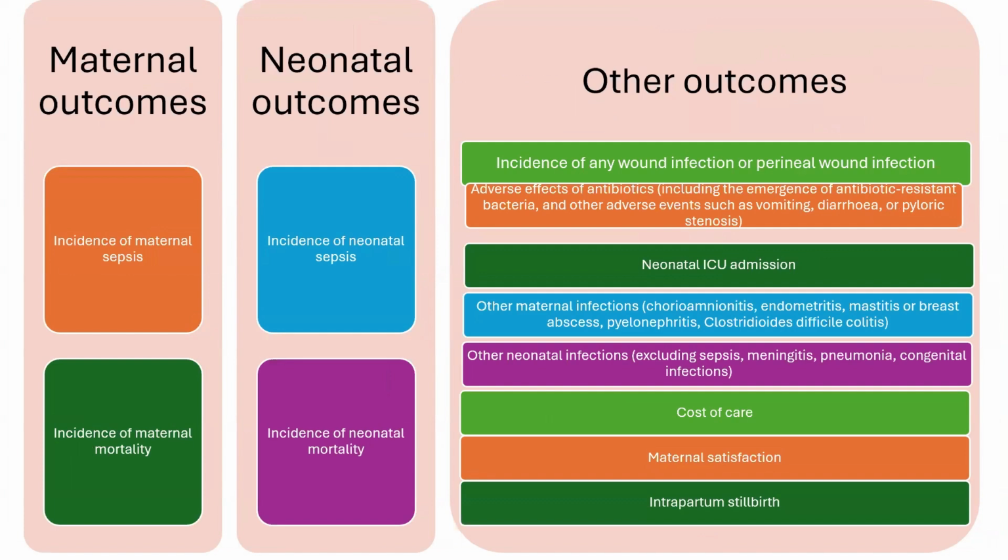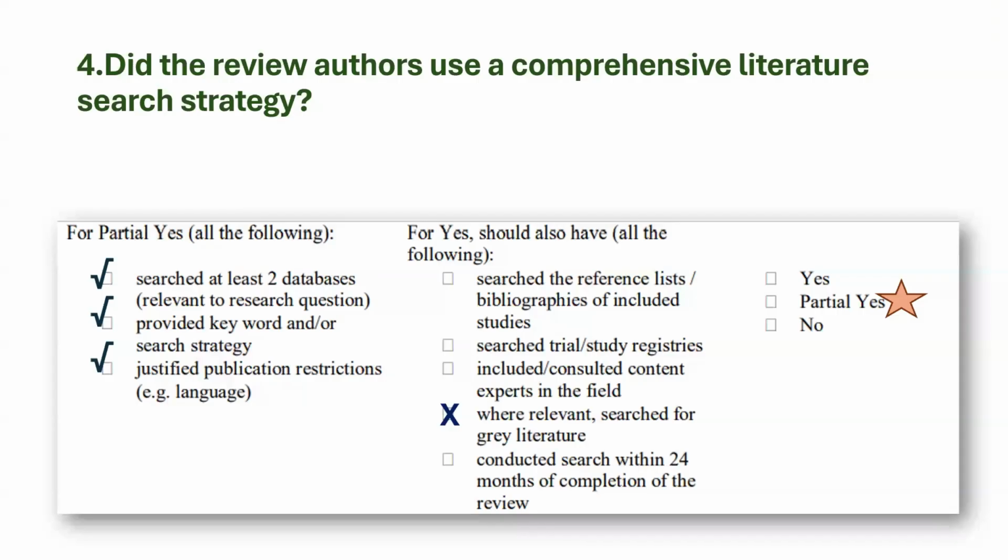The other outcomes of interest were any incidence of any wound infection, any adverse effects of antibiotics, like emergence of antibiotic resistant bacteria, any other drug adverse effects like vomiting, diarrhea. Some studies have reported pyloric stenosis in the neonate as a complication. The other important thing they had looked at was neonatal ICU admissions. And they had also written as cost of care, maternal satisfaction, as well as intrapartum stillbirth.